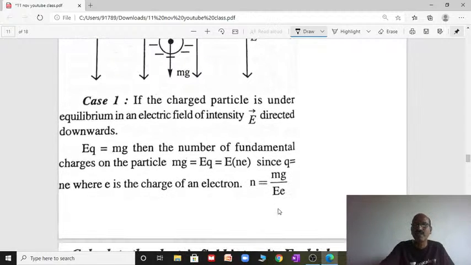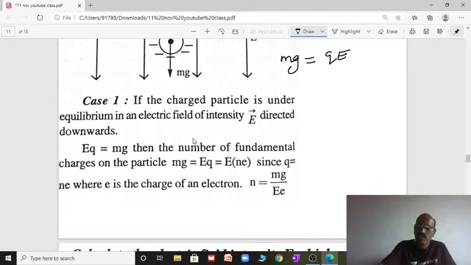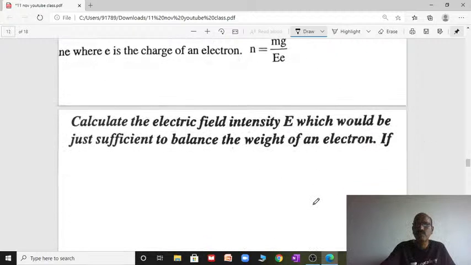At the equilibrium position, the charged particle is balanced by its weight mg and the electrostatic force. Under equilibrium, you can equate both: its weight is equal to qE. From that we can find the electric field or whatever is required in the problem. Here q equals n e, so n e into E is equal to mg. If you want to find the number of electrons, then n is mg by eE, where e is the electron charge and E is the electric field.